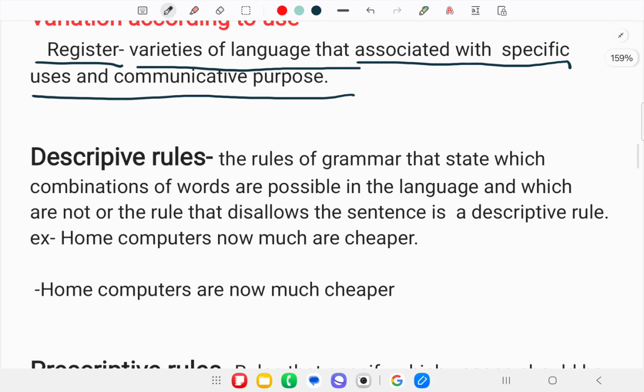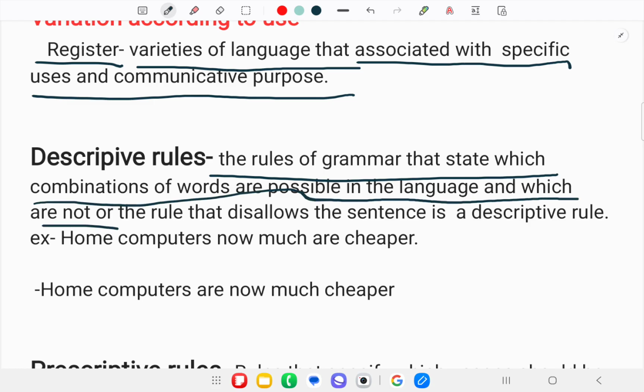Okay. Next, we study grammar and we study everything with two rules. At first there are descriptive rules and second there are prescriptive rules. What are the descriptive rules? The rules of the grammar that state which combinations of words are possible in the language and which are not.